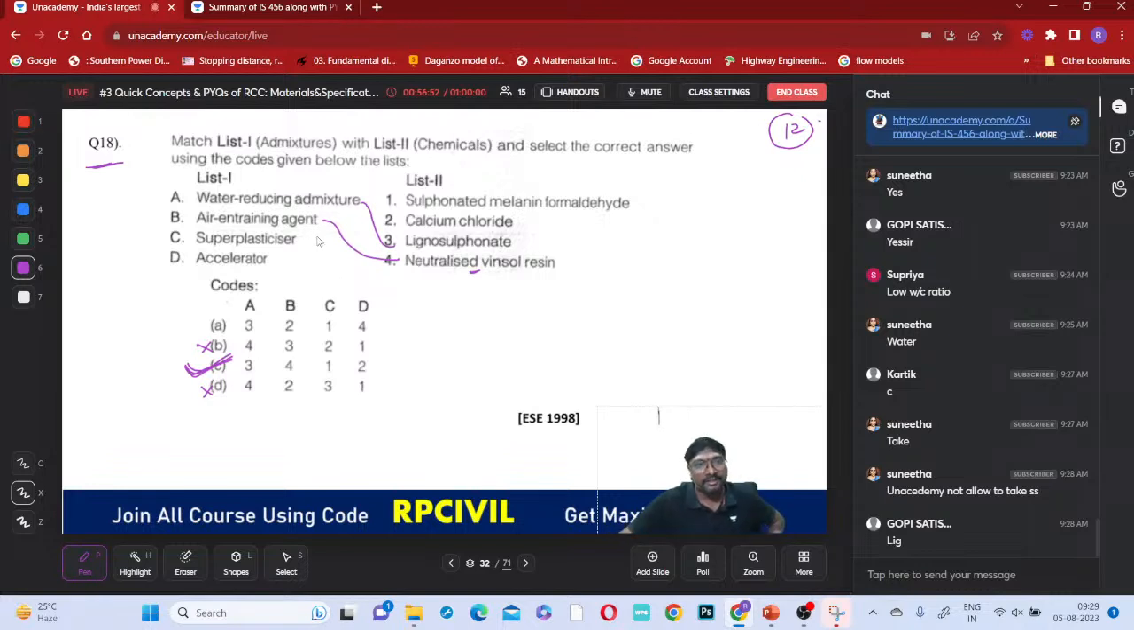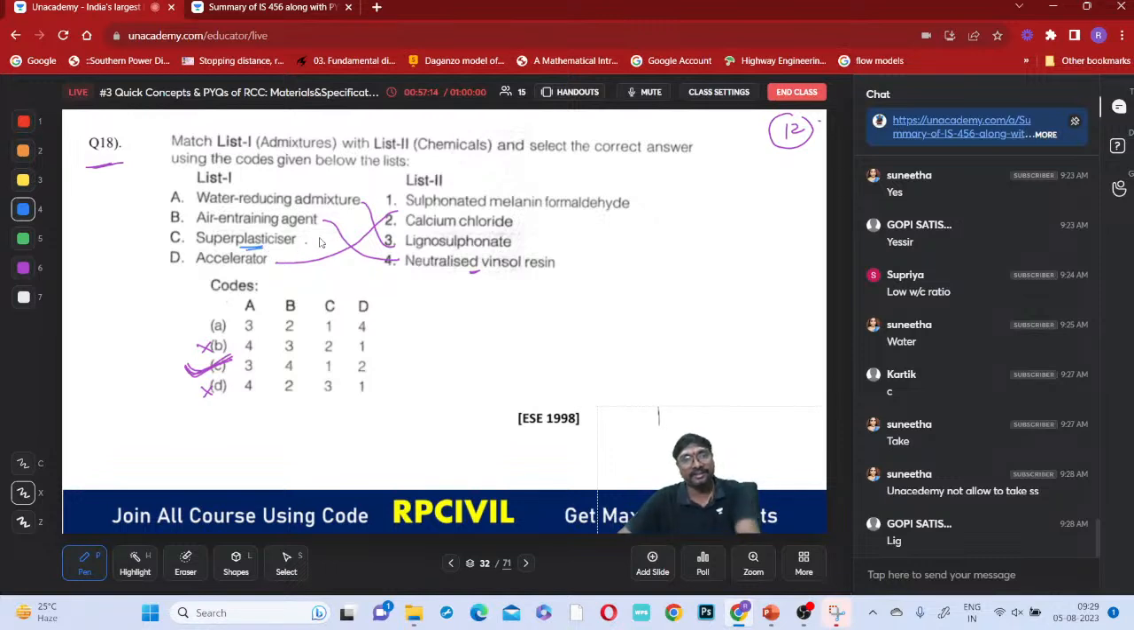Yes, no? Next, superplasticizer, what is that you can say? Which one is that superplasticizer? Or that we don't know, right? Here nobody is matching, right? Accelerator, what is that accelerator? Calcium chloride is that accelerator, that is matching, no? And now which one are you having? Superplasticizer, that plasticizers are which one?